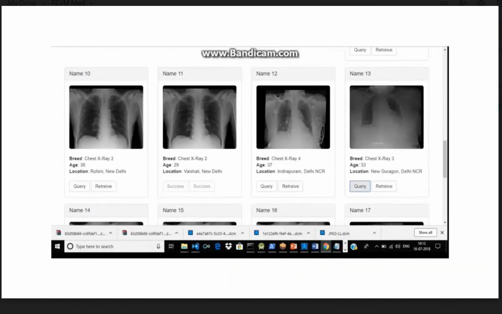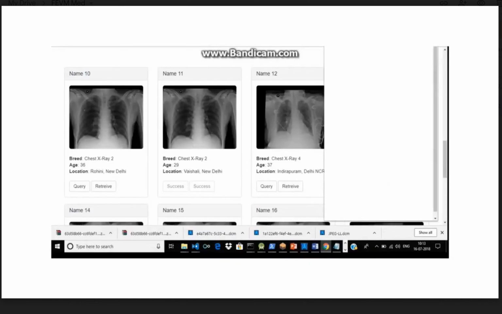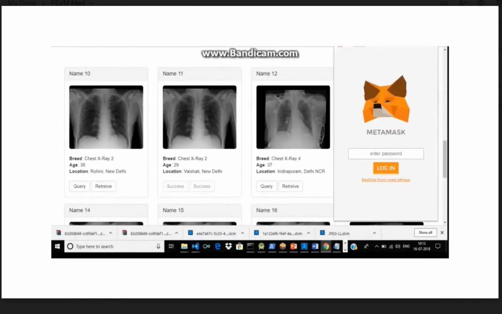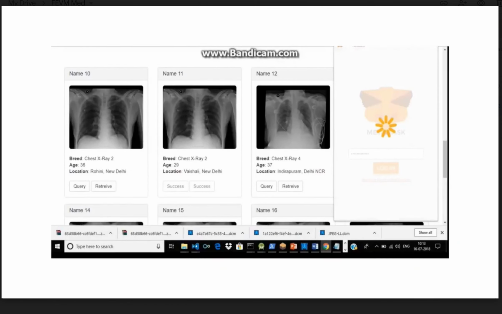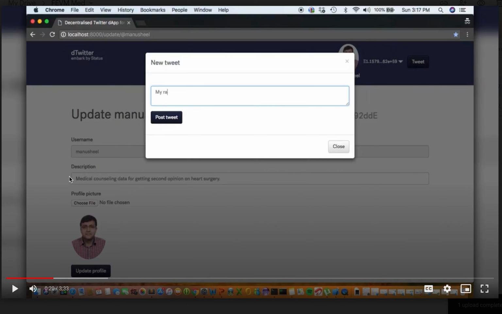Here you can see the Ethereum part of the project, how it is getting deployed in real time, and how we can look at the deployment of that particular project using Ink Smart Contracts. Now let me switch over to the second part of the project, which is about the decentralized counseling system.